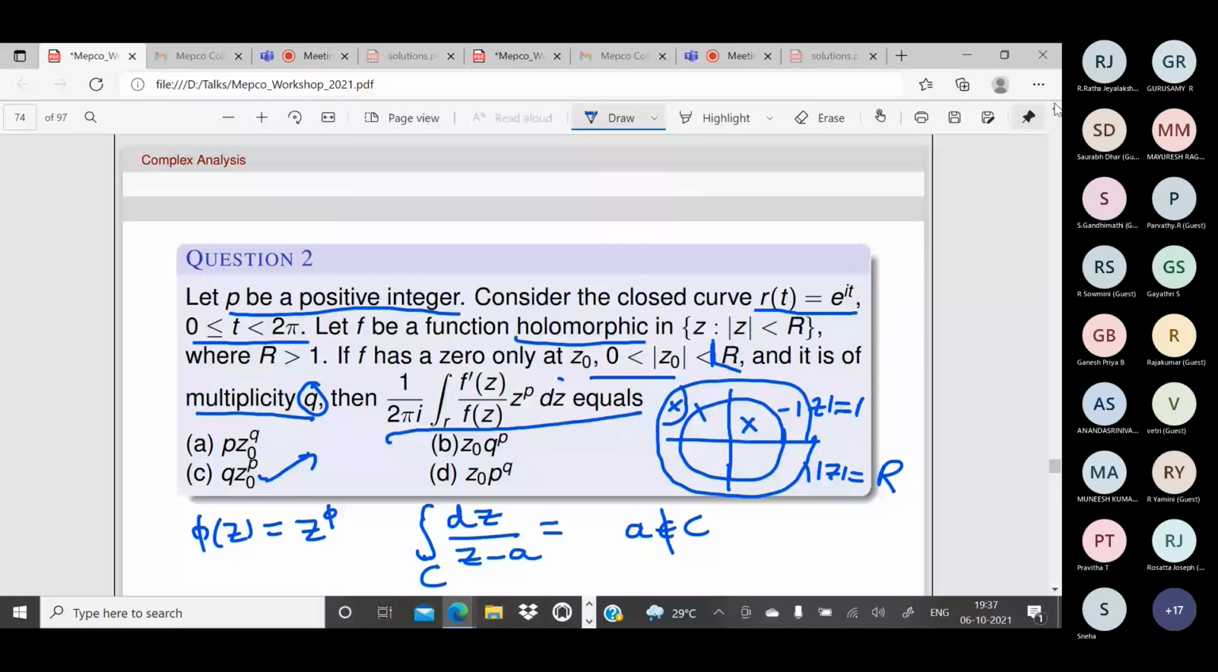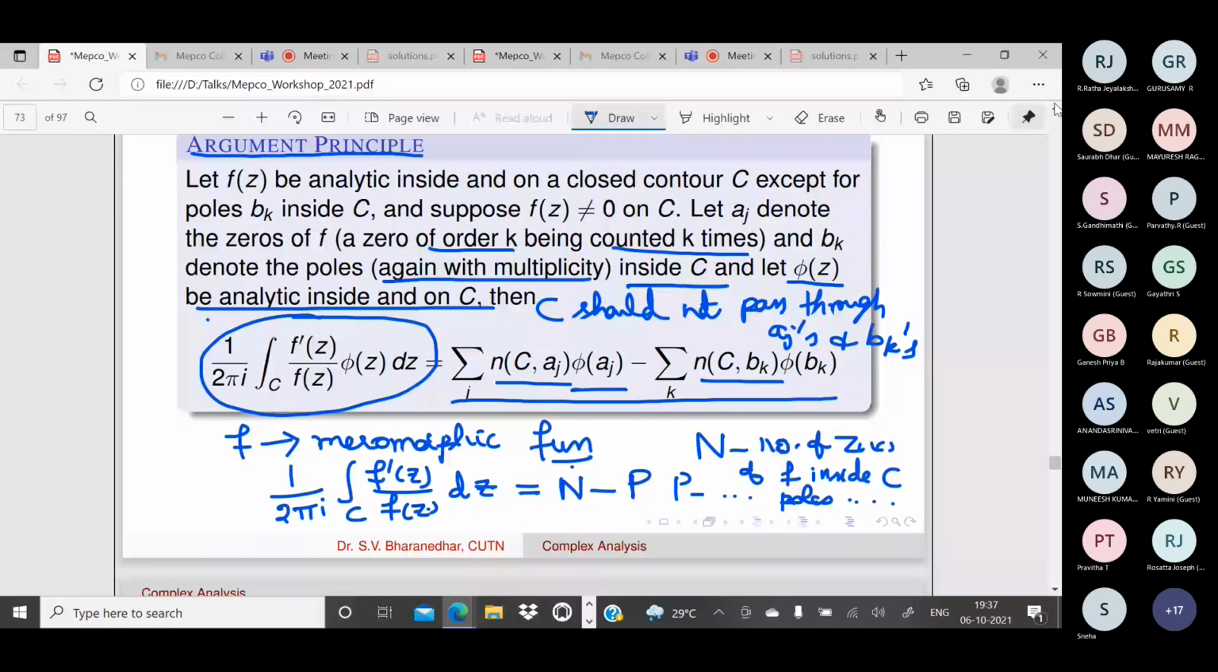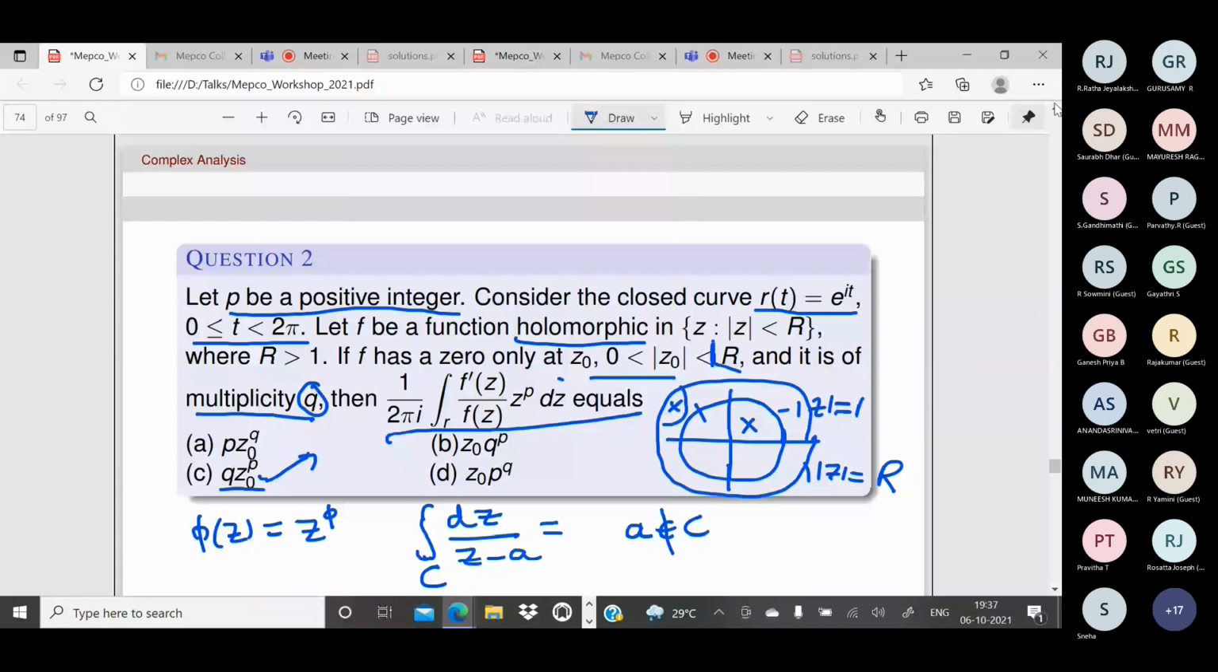If you want, you can compare with the argument principle. It is counted according to the multiplicity. Here the winding number is 1 and the multiplicity is q, so z naught power p, q times. So that is the answer: q times z naught power p. Is that clear to everyone? Am I making sense? Yes, sir. Okay, let us proceed further. The answer is C.